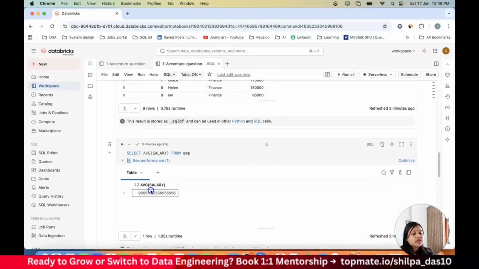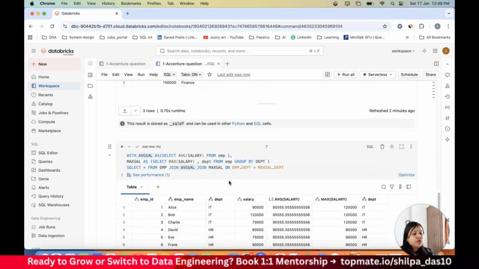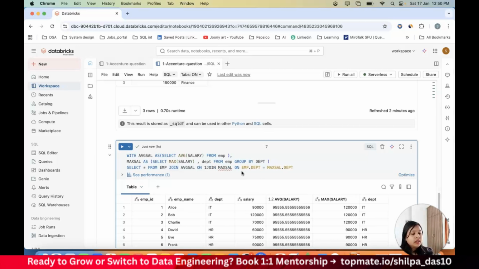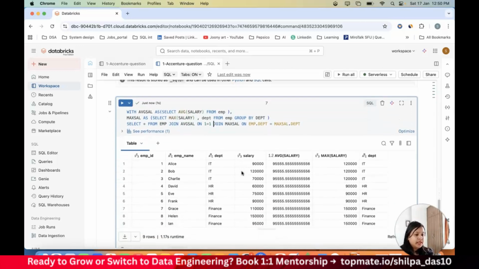This is 95, right? So this is my average salary. Even if you don't give any joining condition, it's going to join each row with each row of the second table. Or you can do on 1 equal to 1. This will also work, right? If you want to give an on operator, you can join it 1 to 1. So it's 1-to-1 mapping basically.